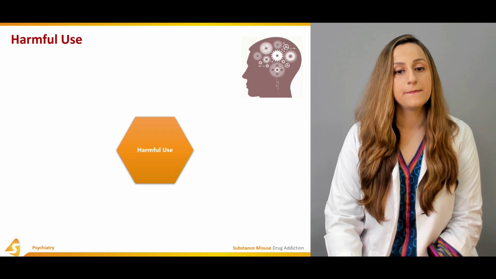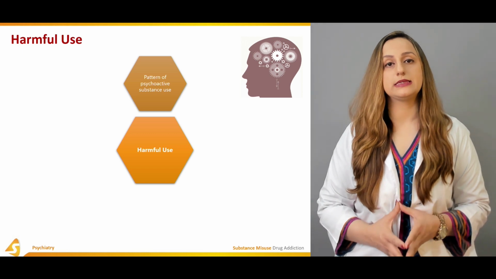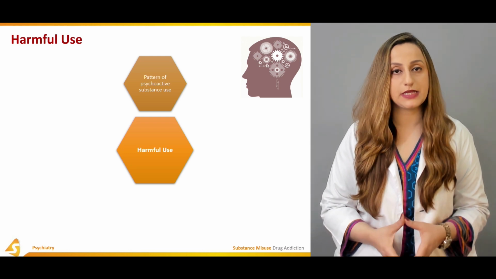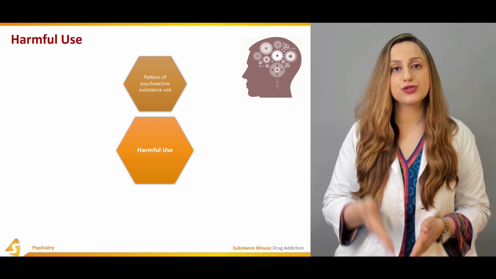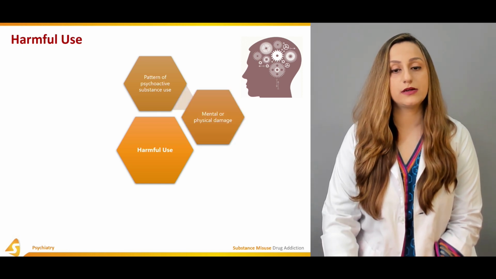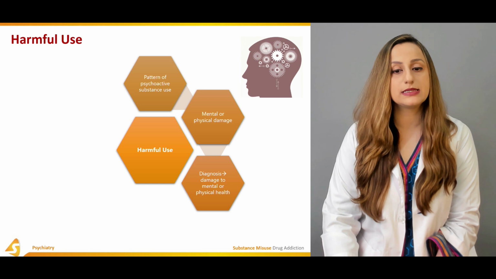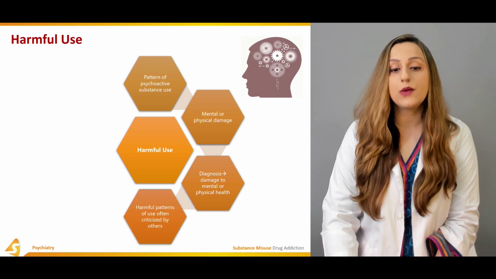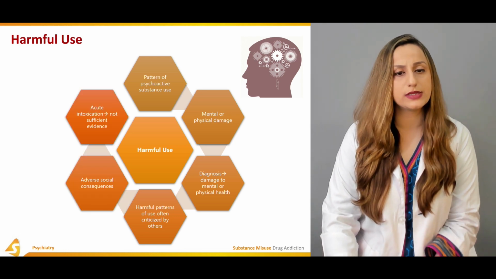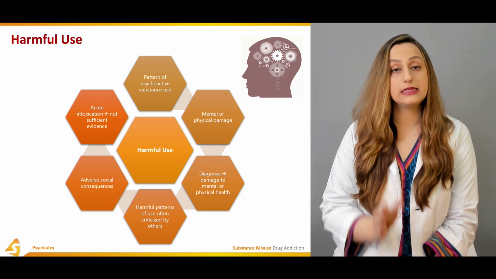The harmful use, whenever we consider the harmful effects of a particular drug on that person, the pattern of the psychoactive substance use and the routes of administration are also kept along, and they are thought together whenever we are focusing on that particular case. The mental or physical damage, then the diagnosis, the damage to the mental or the physical health, and then the harmful patterns of use often criticized by others. There are adverse social consequences as well, and the acute intoxication is sometimes not sufficient in its evidence as well.